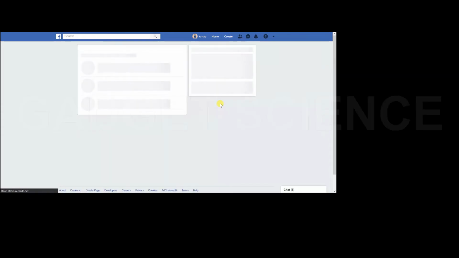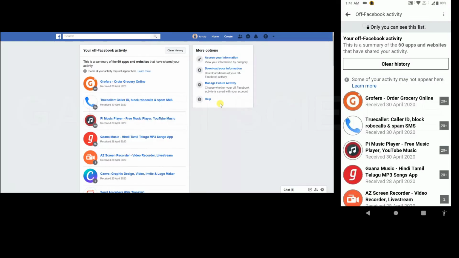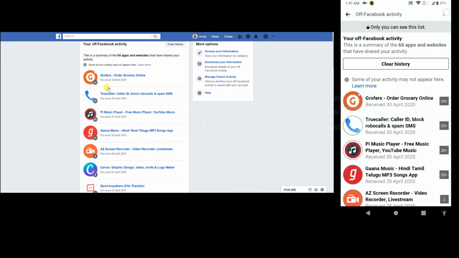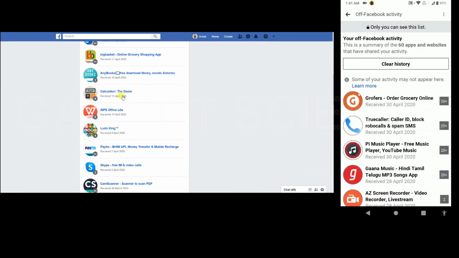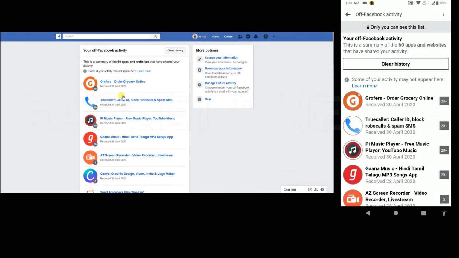Now you have a list of apps. Scroll down and see, it's a pretty long list. Well, Facebook says they have collected only the activity data from all these apps which we use outside Facebook. But who knows what data they have taken?